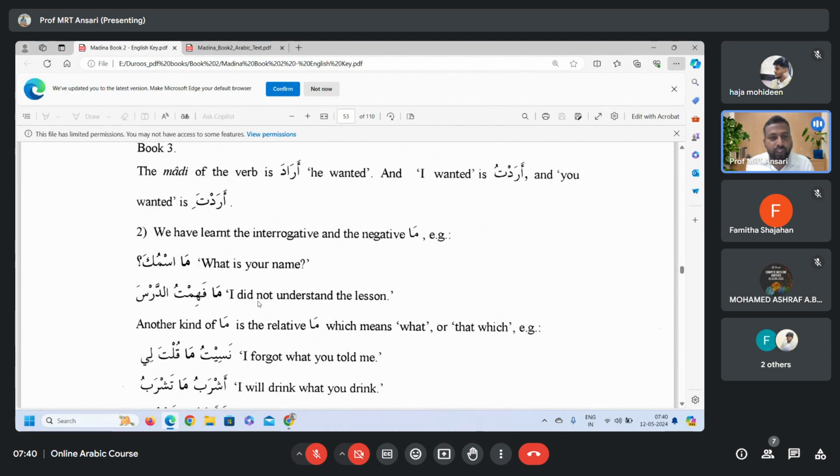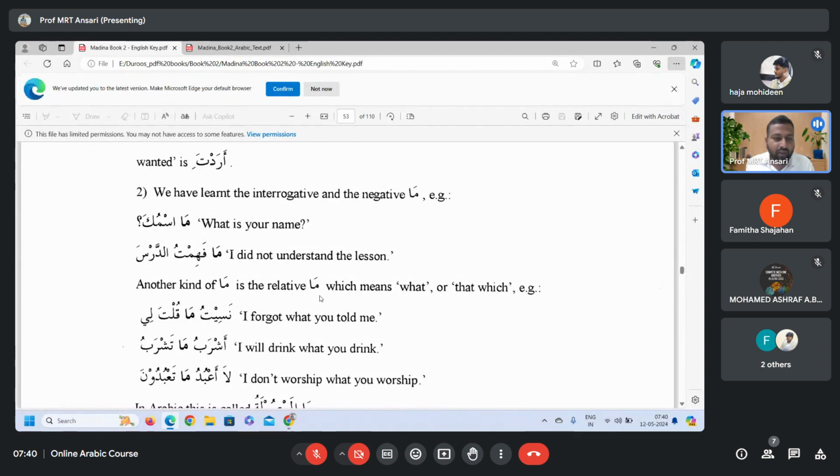Number 2, the second point that we are going to discuss in this lesson: we have learned the interrogative and negative ma. So we have learned already interrogative ma, harf istifham, ma istifhamiya, and ma nafiya, negative ma. For example, ma ismuka? What is your name? Ma fahimtu ad-darsa. I did not understand the lesson.